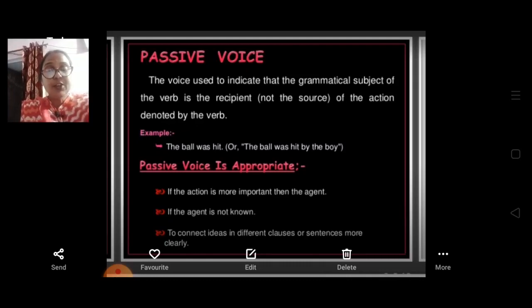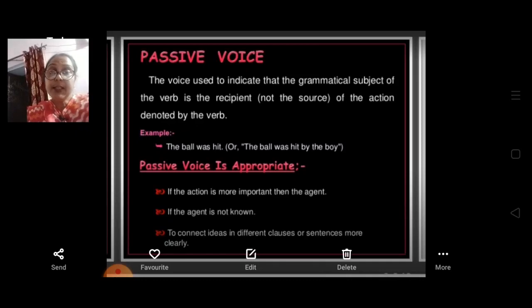If the doer of an action is not known, for example, mother's purse was stolen. Who stole the purse is not known. The active voice is generally used while conveying an idea or thought, but sometimes the use of passive voice is required. So the passive voice is used if the doer of an action is not known. I have given one example: mother's purse was stolen. Who stole the purse is not known.